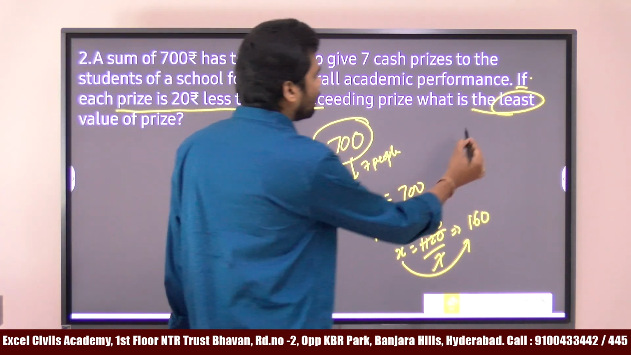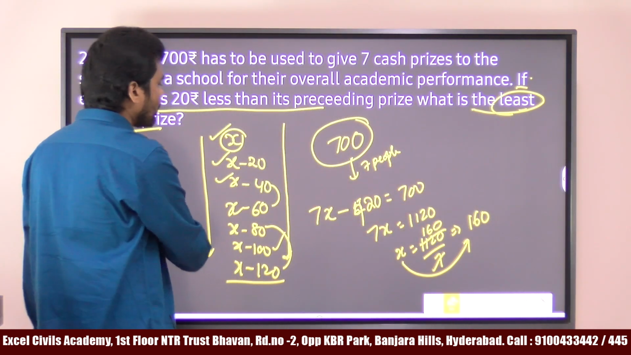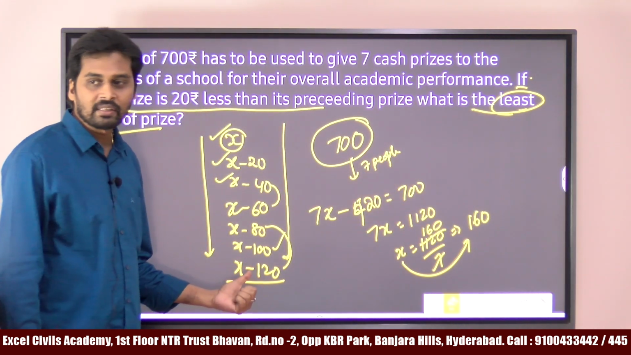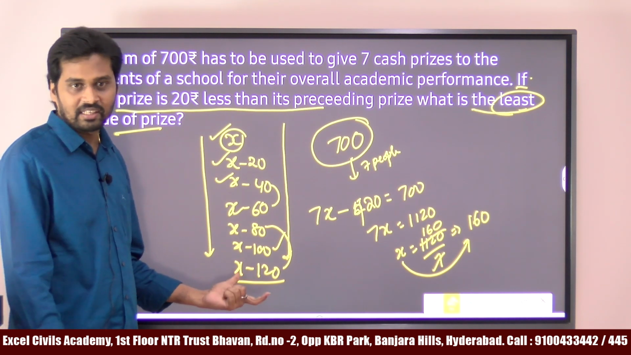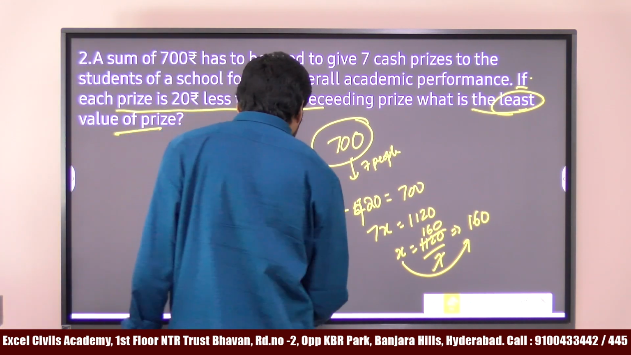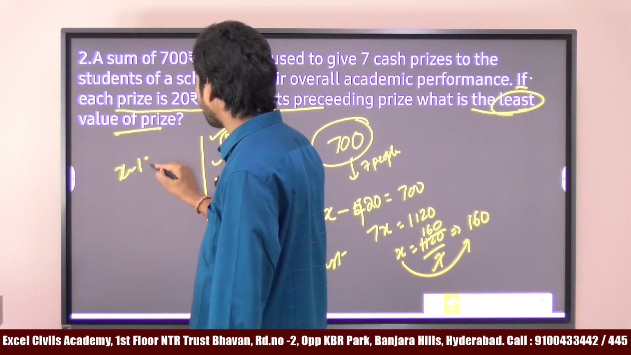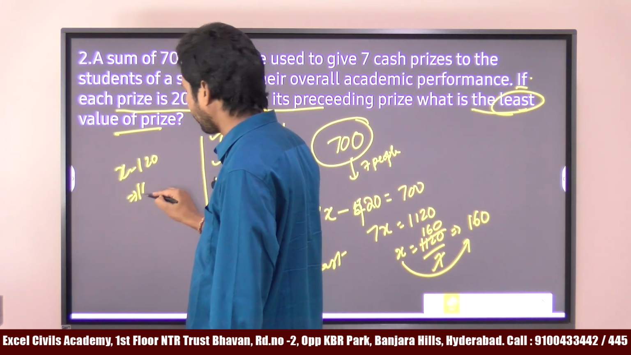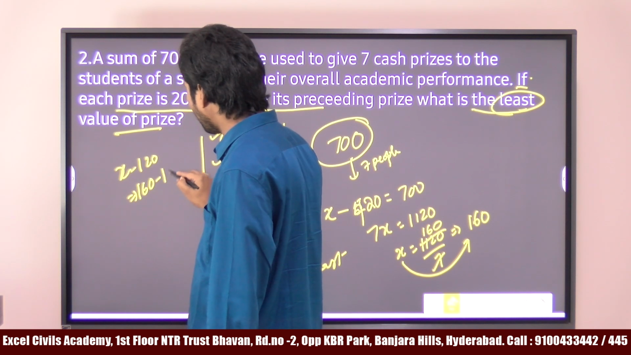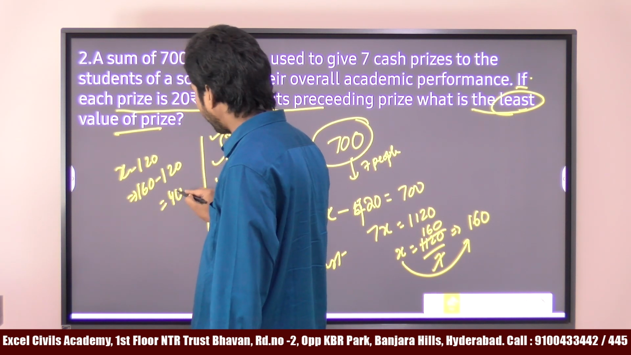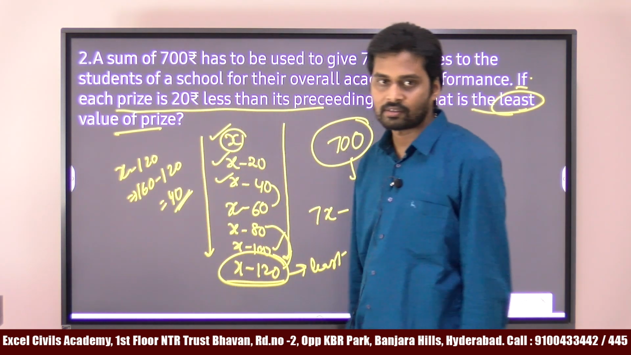But if you read the question, what is the thing we have to find out? Least value of the price. What is the least value of the price? X minus 120 is the least value, right? So, answer should be what? X minus 120. X minus 120 means 160 minus 120. So, answer is what? 40. 40 is the answer.